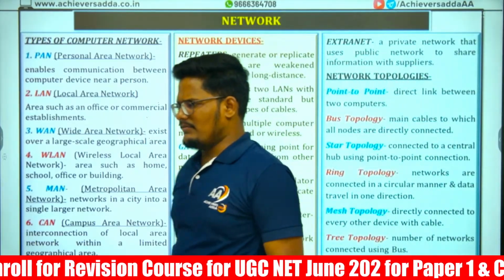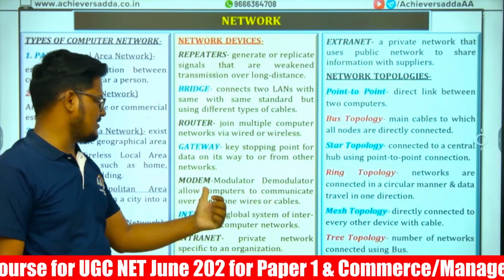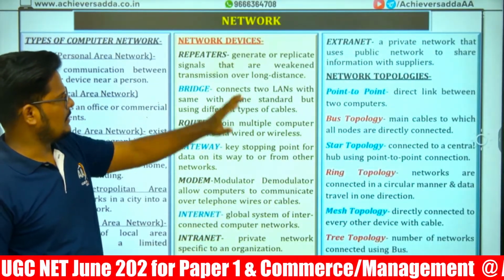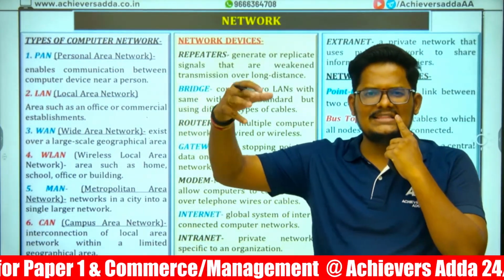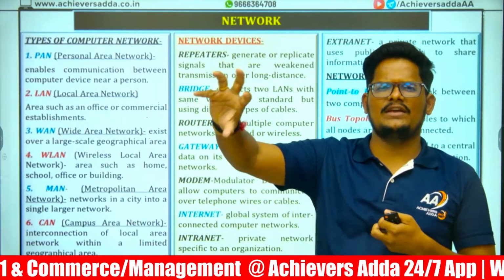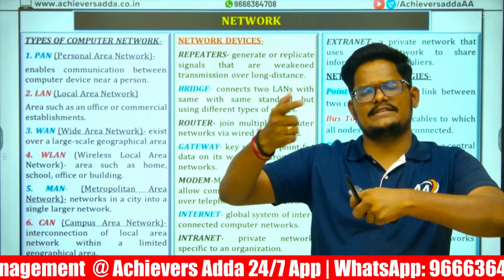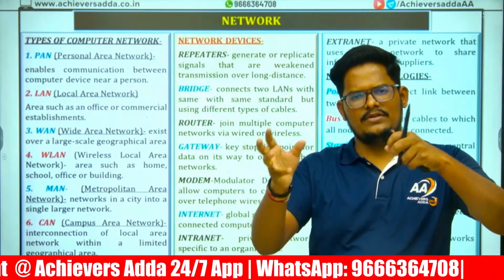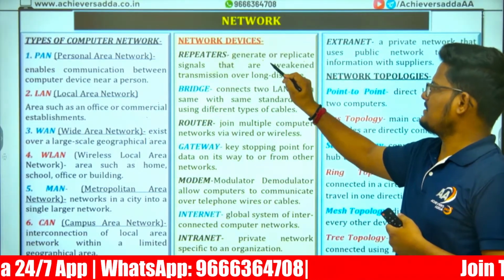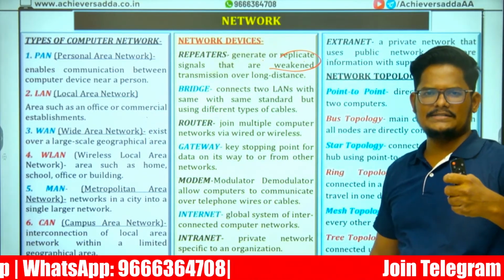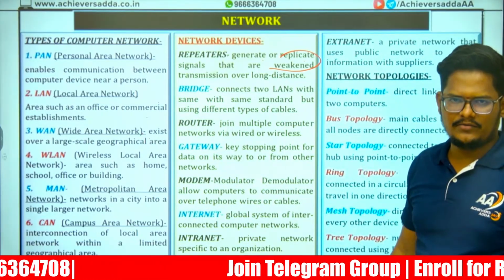Next, in a network, we have various devices: repeater, bridge, router, gateway, modem, internet. I will come to that later. First, repeater. A repeater strengthens weak signals. Suppose you are getting a weak Wi-Fi signal. If you attach a repeater, it will strengthen the signal. It can regenerate or replicate signals that are weakened over a long distance. So even over a long distance, the signals get stronger if you attach this repeater device.